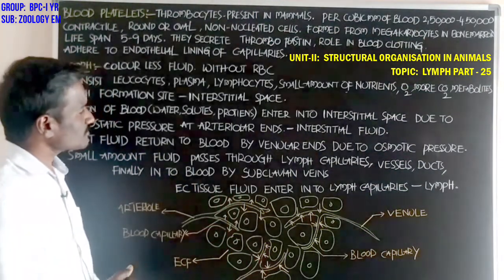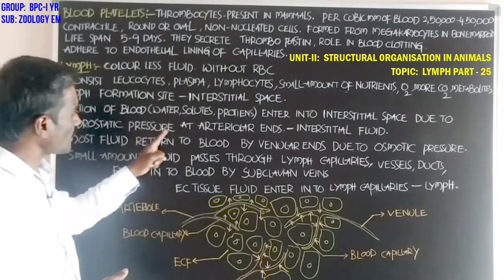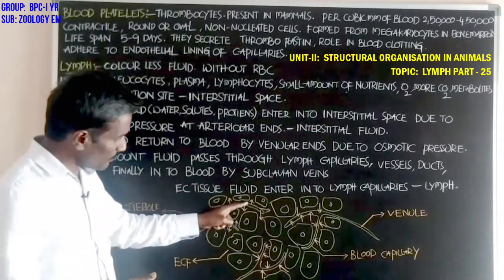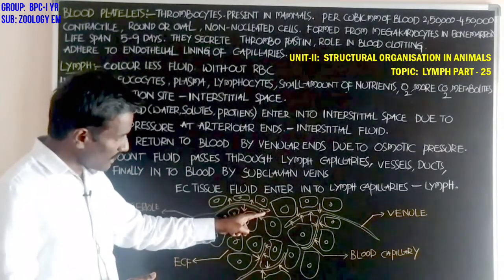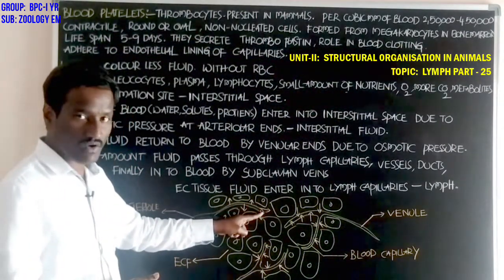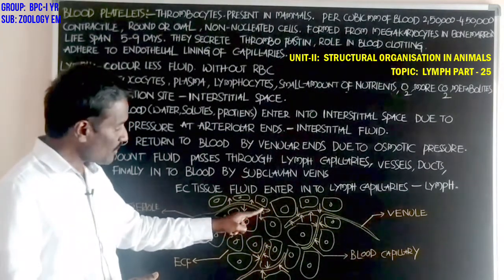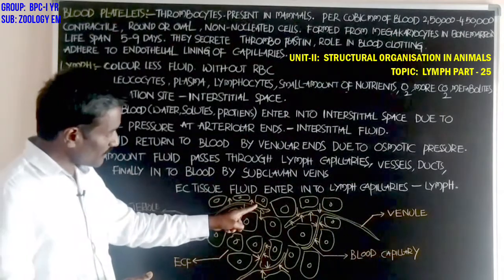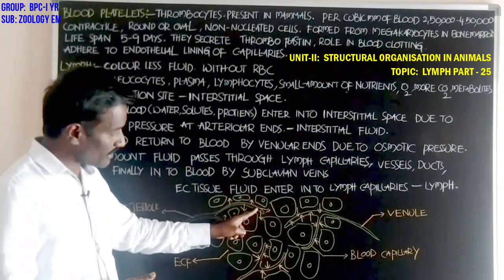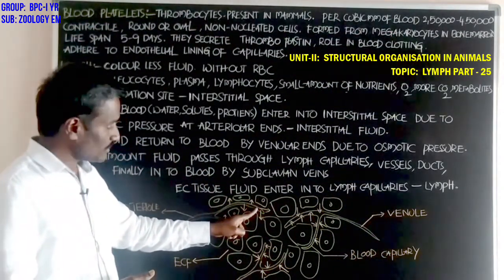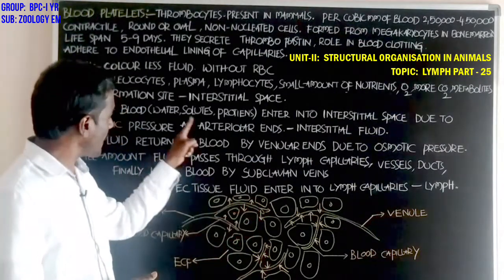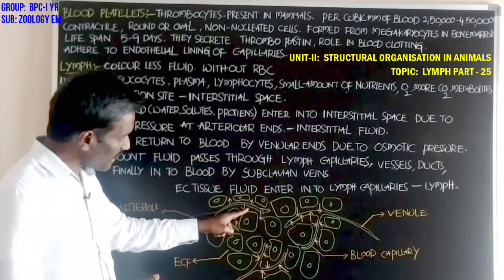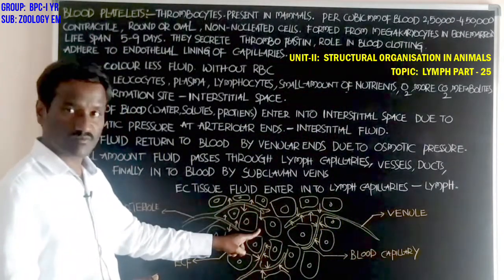Due to the hydrostatic pressure at the arteriolar end, which is the last part of the arteriole or the blood capillary, some portion of the blood such as water, solutes, and proteins enters into the space between the cells.